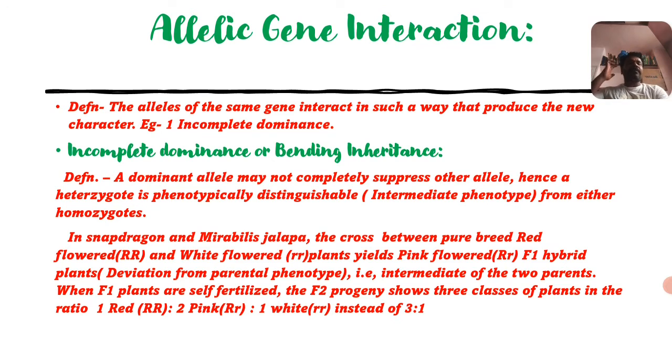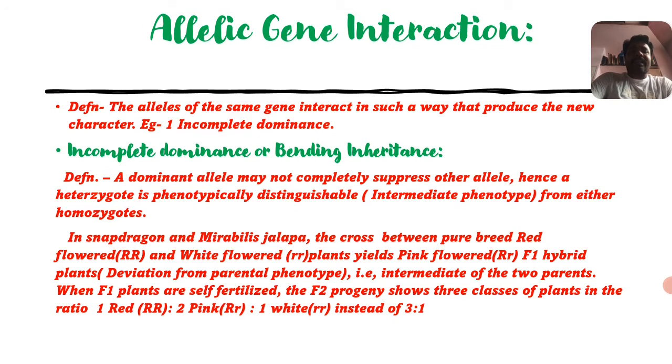It is intermediate because, as per the law of dominance, if the red flower is crossed with the white flower, the offspring should also show red. But here the intermediate color occurs because they are equally sharing their genes. It refers to what? The dominant allele may not completely suppress the recessive allele, that is intermediate of the two parents.